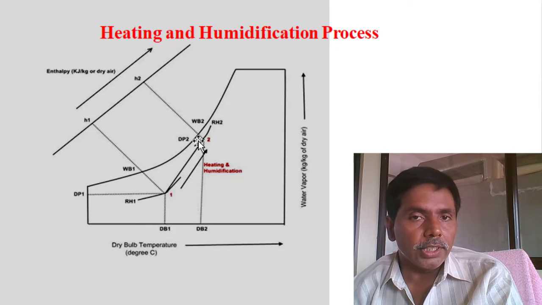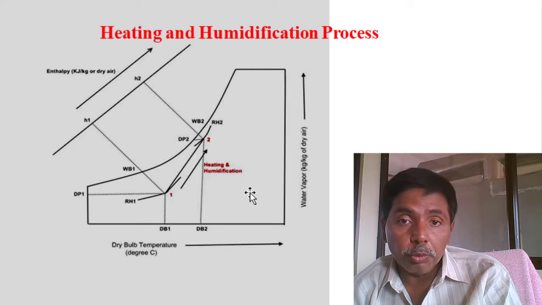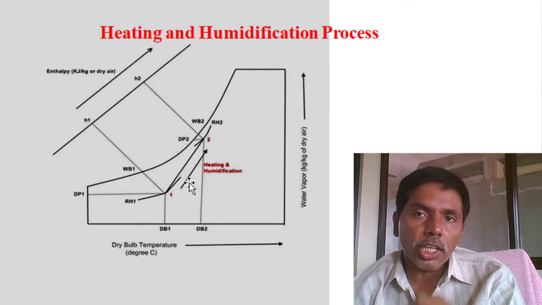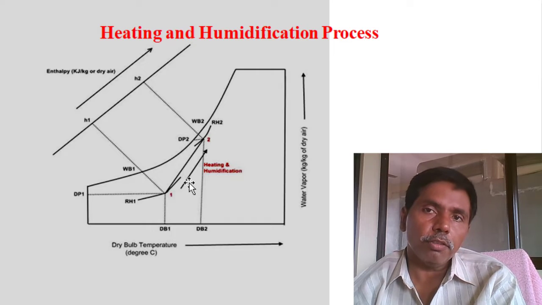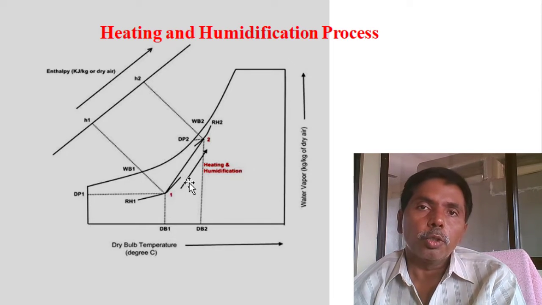Dew point temperature is increasing. Wet bulb temperature increasing. Dry bulb temperature automatically will increase. And specific humidity is increasing. Why? Because we are increasing the moisture content. Specific humidity means total mass of water vapor by total mass of air.